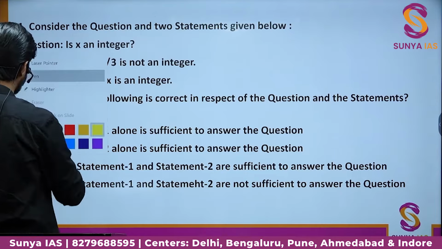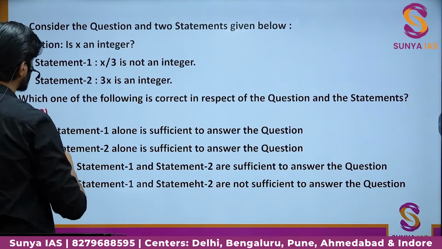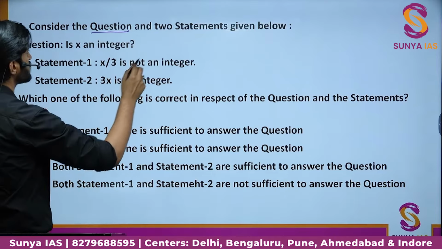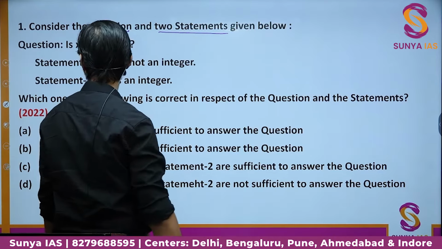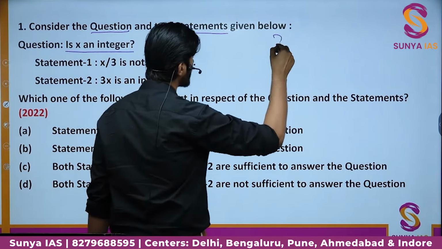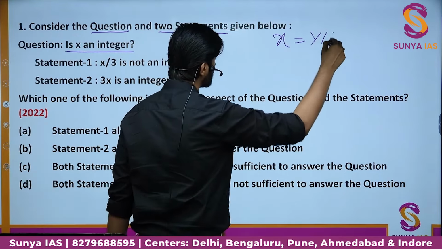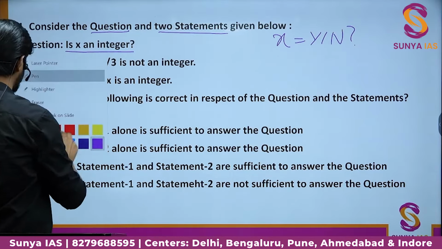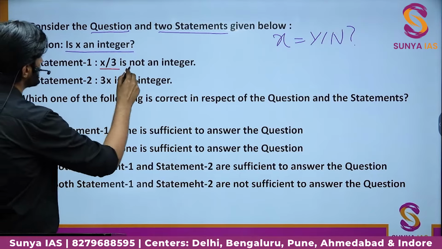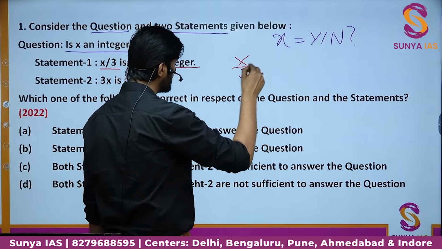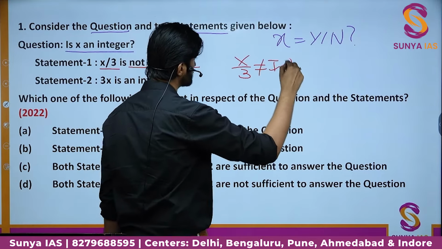So now we'll begin the discussion of the questions. So we have this question and we have to consider the two statements. The question says, is x an integer? We have to tell whether x is an integer, yes or no. Okay, let us read the first statement. The first statement says x by 3 is not an integer.